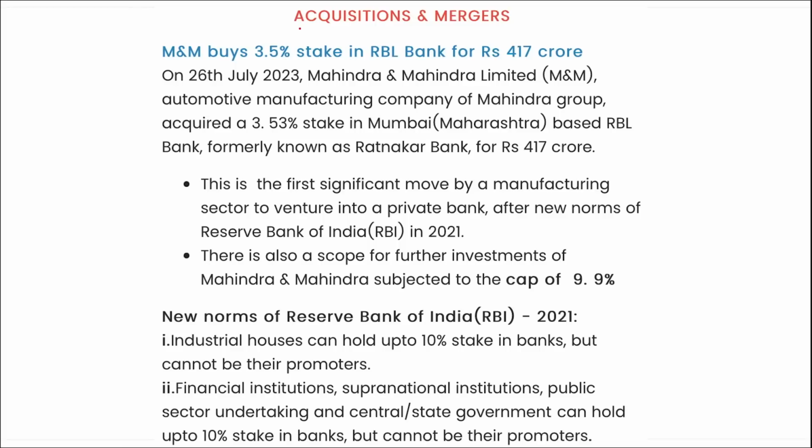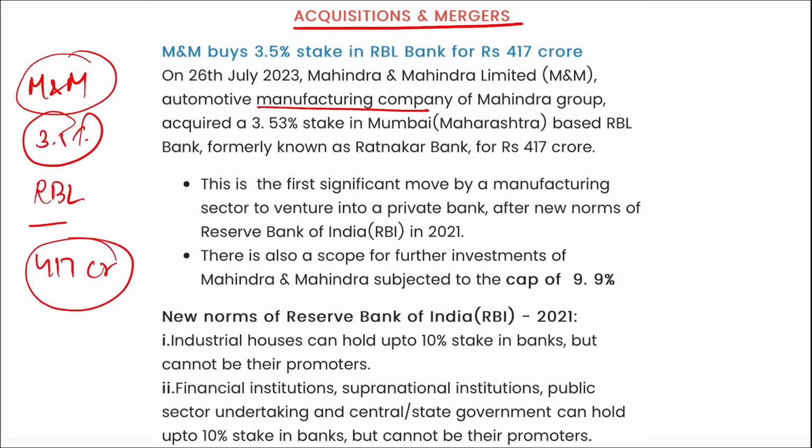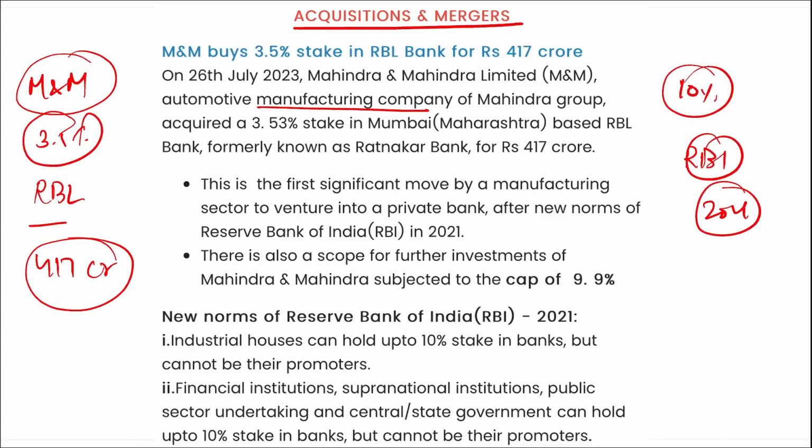Next we are talking about acquisition, and directly remember M&M here bought 3.5% stake in RBL Bank, and it is for 417 crore rupees. The cap for these manufacturing companies to buy a stake in bank is limited at 10%, right? According to the RBI guidance for 2021, a manufacturing or an industrial house can have a maximum of 10% stake in banks, and they cannot be the promoters.